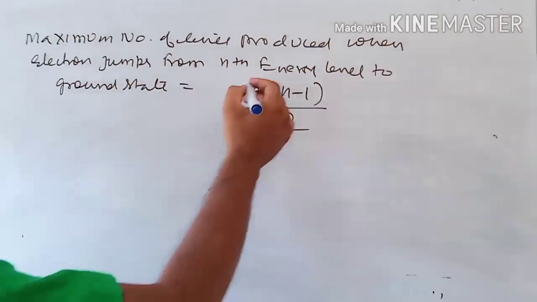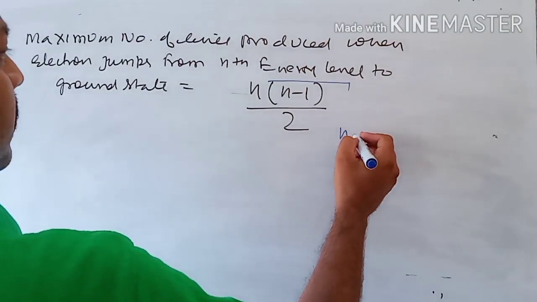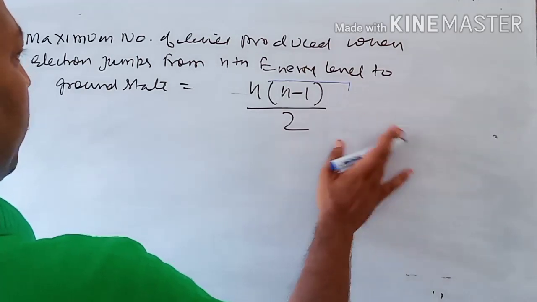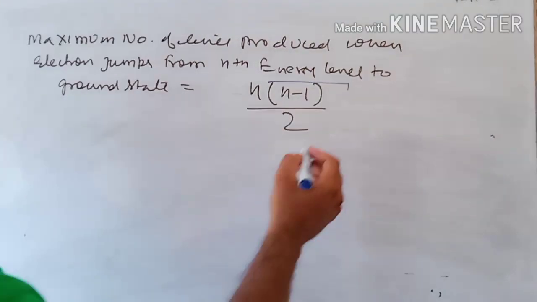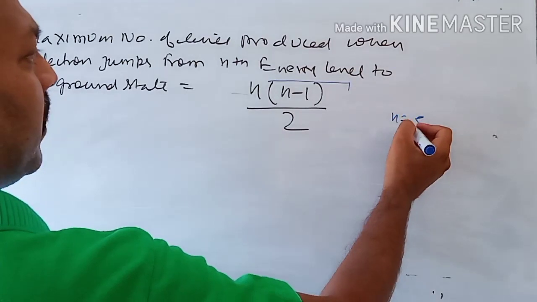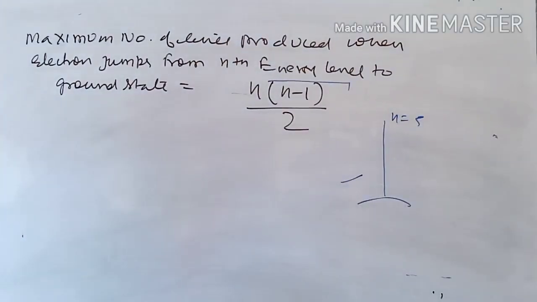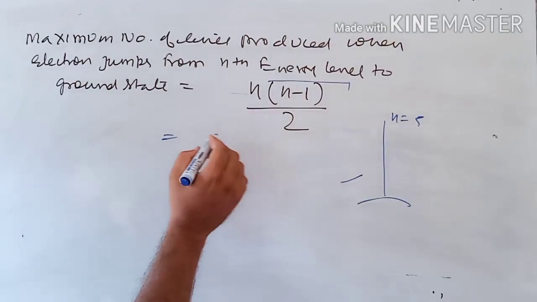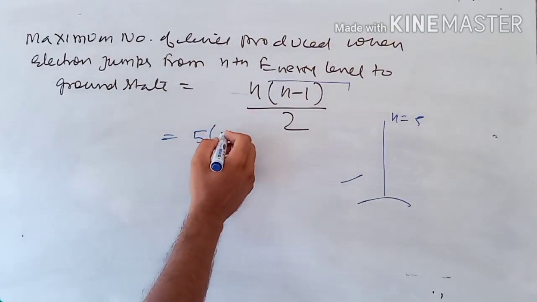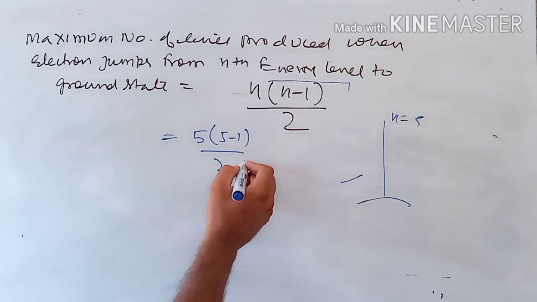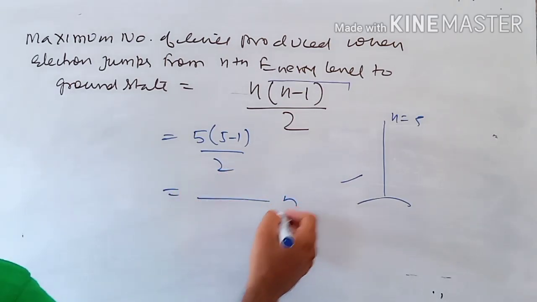Okay children, so this is the formula. Many problems are based on it. Suppose n is equal to 5, and the electron drops to the ground shell. Calculate the number of spectral lines. So the n value is 5, and we apply n(n minus 1) divided by 2 to get the number of spectral lines.